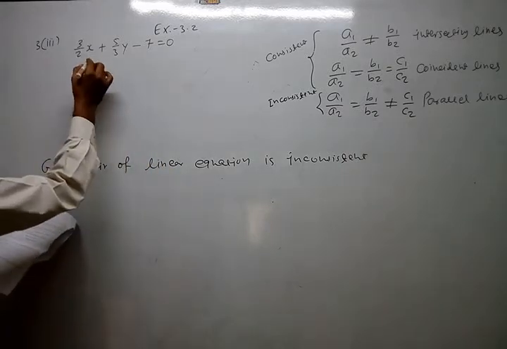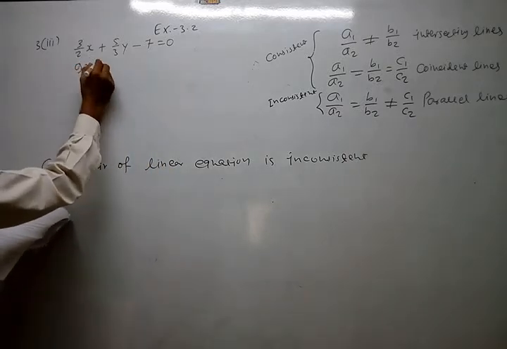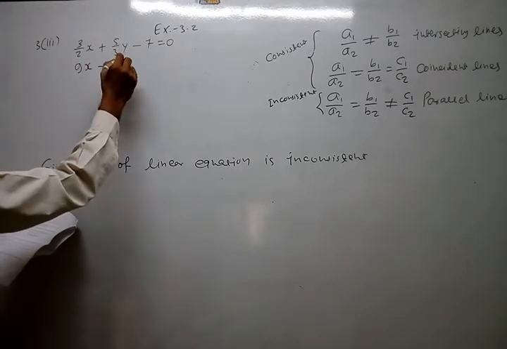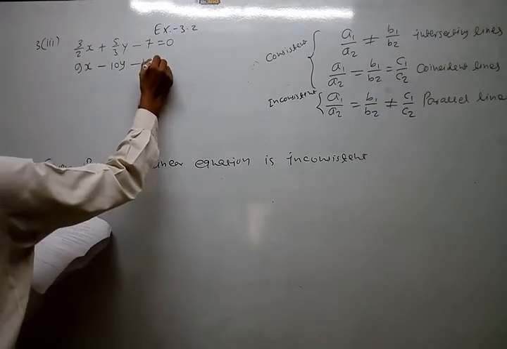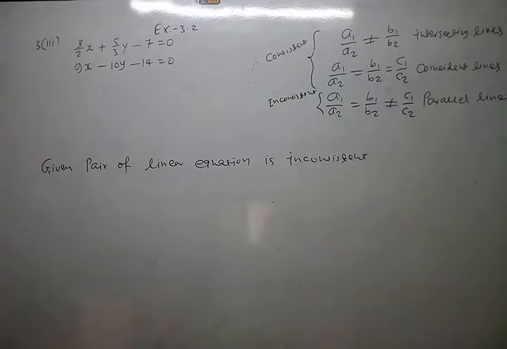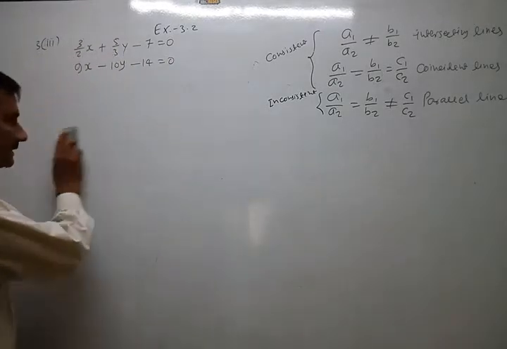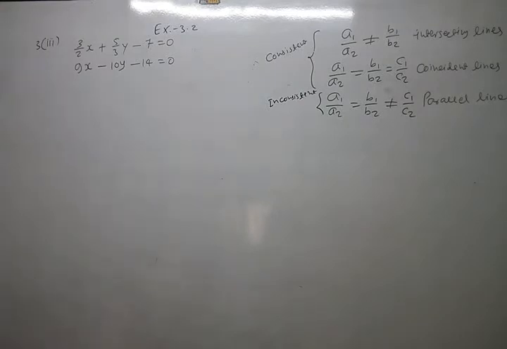Then 9x minus 10y minus 14 equal to 0. Nothing is new, only fractions are given there in the coefficients.